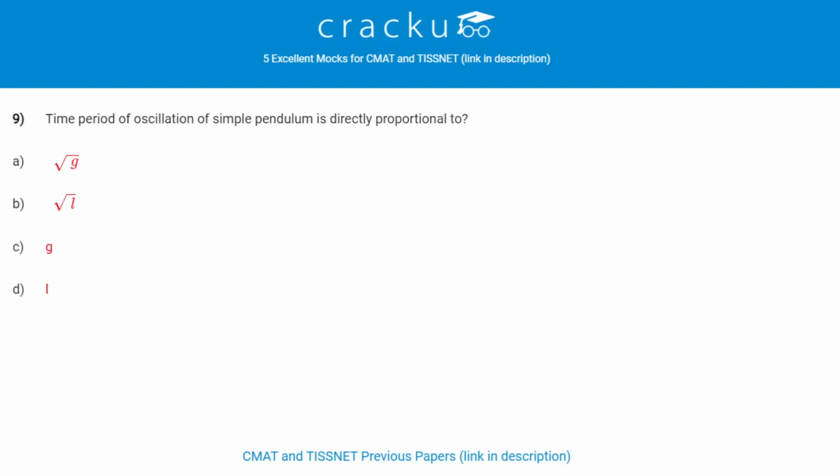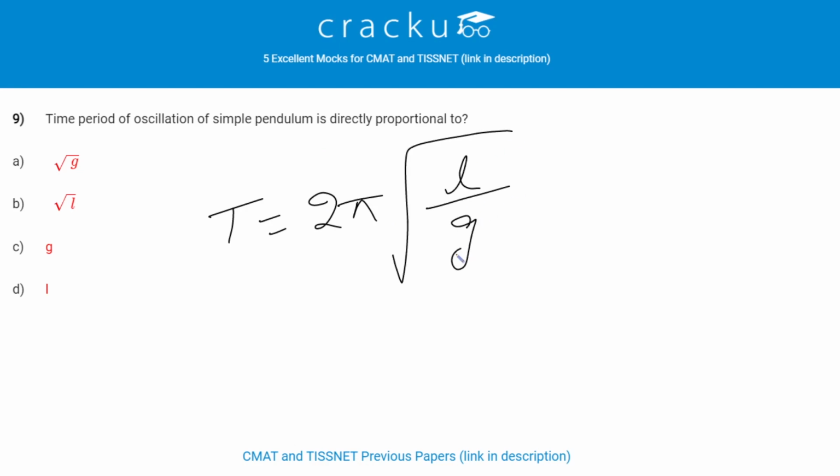Next question. Time period of oscillation of simple pendulum is directly proportional to. The time period of oscillation of simple pendulum is T = 2 pi root of L by g. Therefore, time period is directly proportional to root L. That is, answer is option B. Here L is the effective length of pendulum and g is acceleration due to gravity.